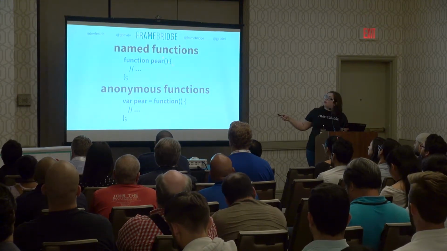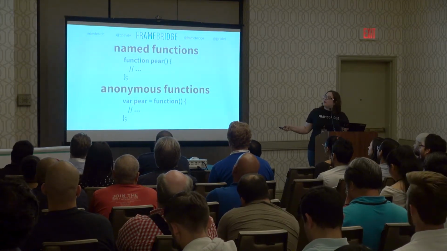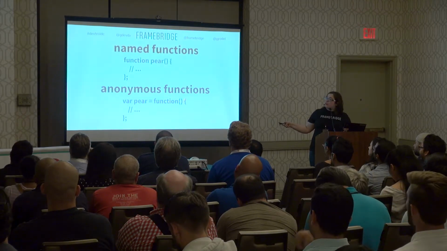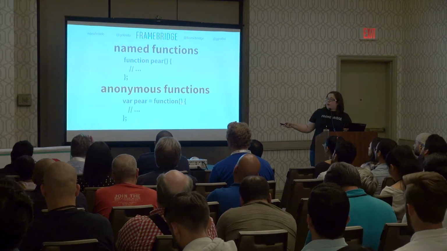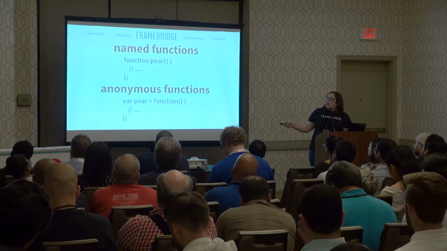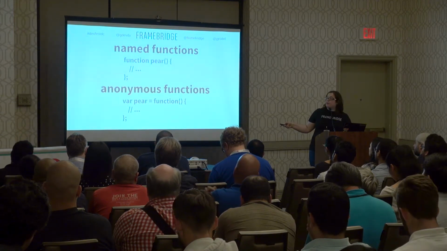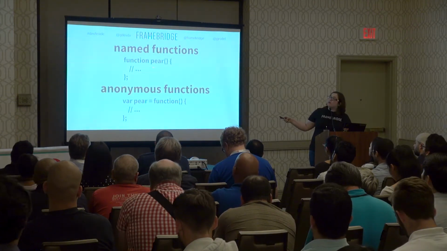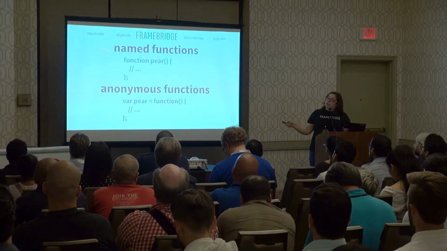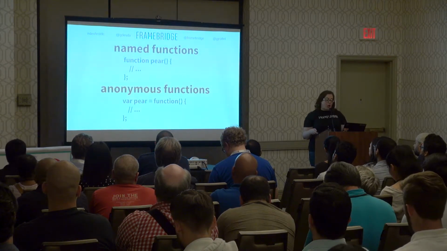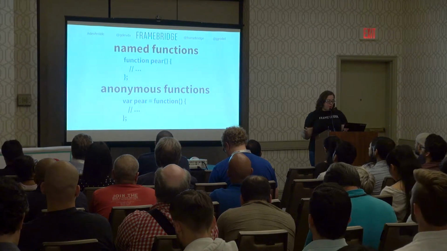Function, pair, then we define our parameters, we have our curly brackets, and inside we have the code that executes. With anonymous functions, we just say function and then our parameters and our code, and we don't specify a name right here. In this example, I am putting this anonymous function in a variable called pair. And these two pairs would get used in the same way in our code, but they are different. The named function is going to get hoisted, and the anonymous function is not. There are some other instantiation differences to this as well.